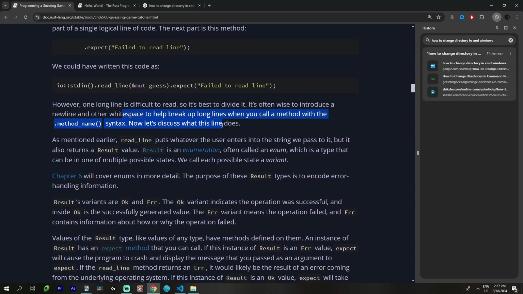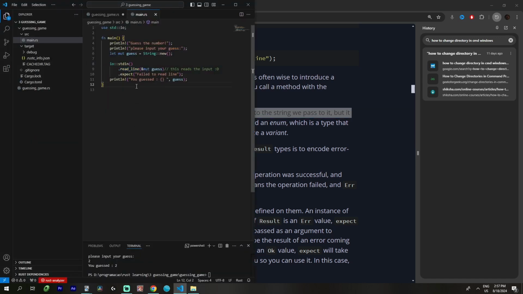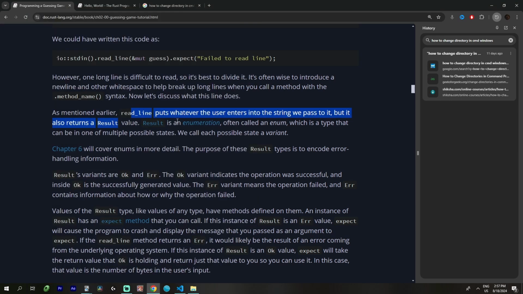Now let's discuss what the line does. Read_line puts whatever the user enters into the string we pass to it, but it also returns a Result value. Okay, and it's saved in guess. Result is an enumeration, often called an enum, which is a type that can be in one of multiple possible states.